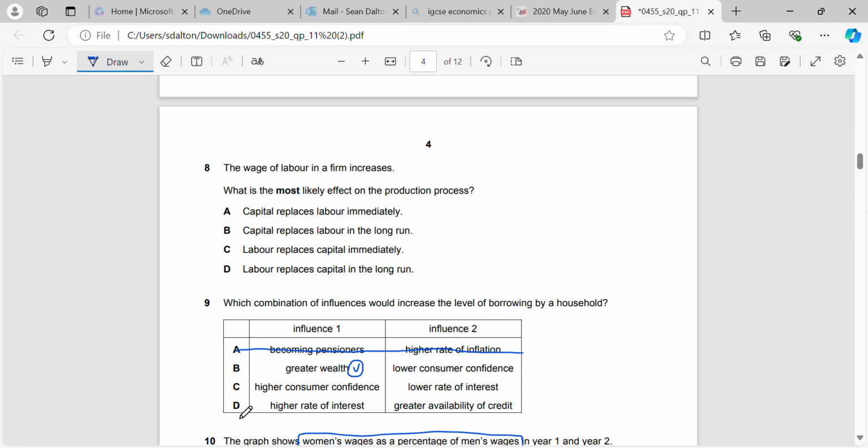Higher interest rate, that's likely to reduce the level of borrowing because it becomes more expensive to borrow. Higher consumer confidence, that could increase the level of borrowing also. So for the second one, lower rate of interest or lower consumer confidence, the lower rate of interest is the one that's likely to increase the level of borrowing. Lower consumer confidence is the opposite of influence 1 here. We know that higher consumer confidence, or a confidence in the economy in the future, will allow us to borrow more.